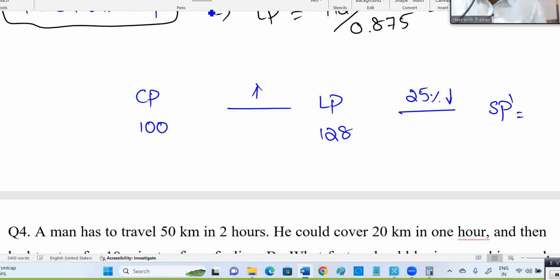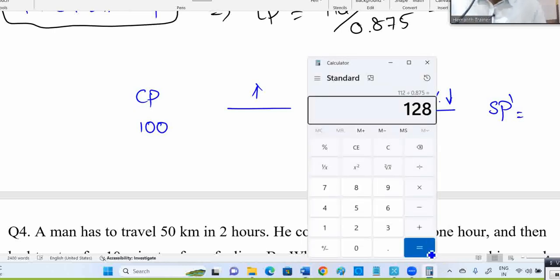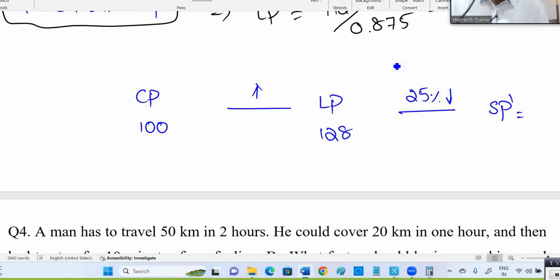25% discount. Then what is the new selling price? When discount is more, selling price will be less. So what is the selling price? I have to remove 25% from this. 25% is dividing by 4, so 32 rupees should be removed. Or else you can simply write 75% of that. 75% means 0.75 multiplied with 128. You check this. Okay, we got 96 rupees.